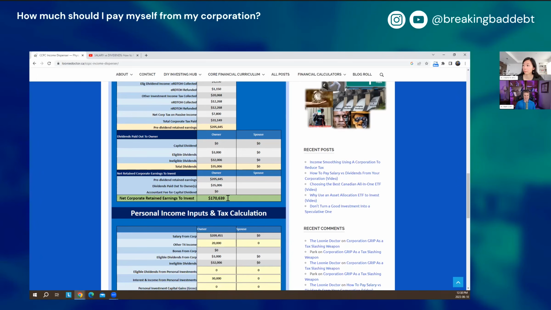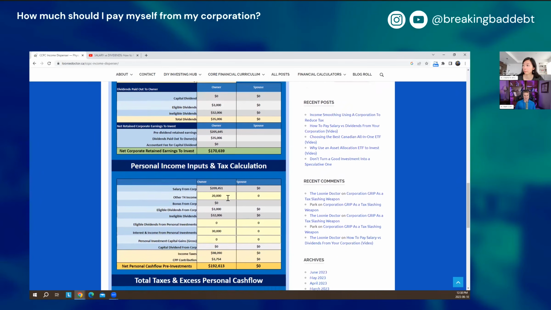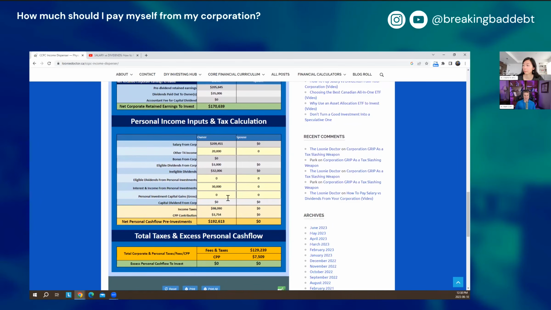And then if you go down to the bottom, it'll show you the total taxes that you've paid, both for you personally and for your corporation. And then the total amount of CPP, because you paid both the employer side and the employee side.